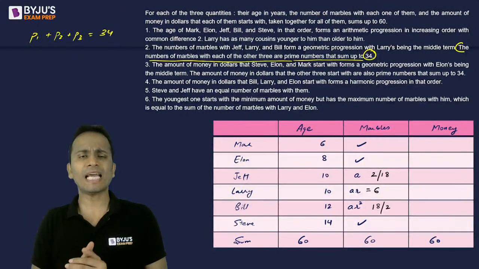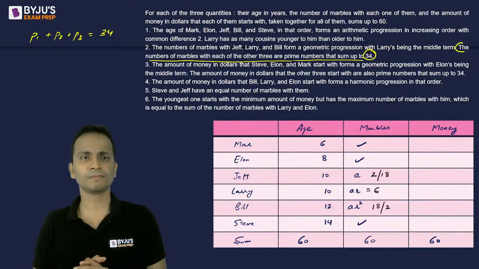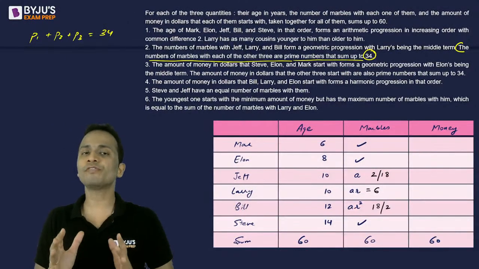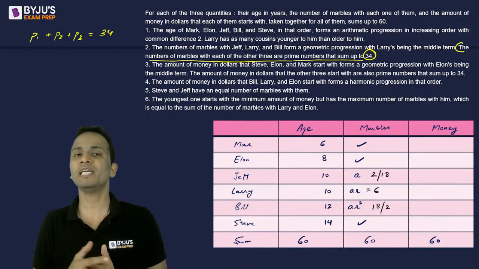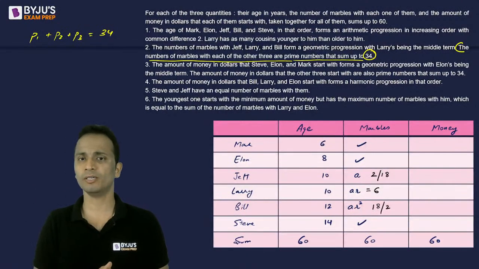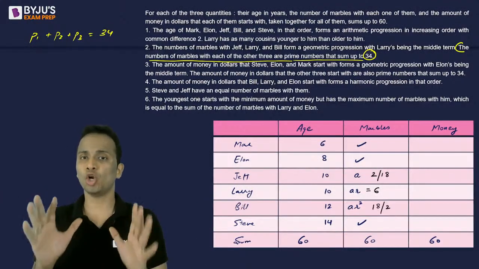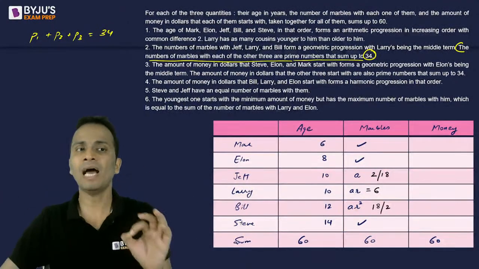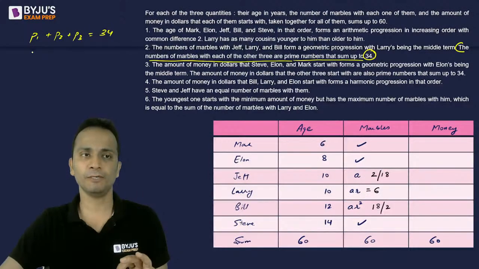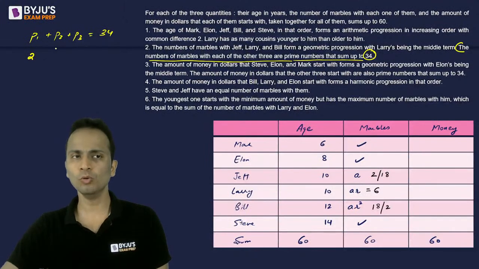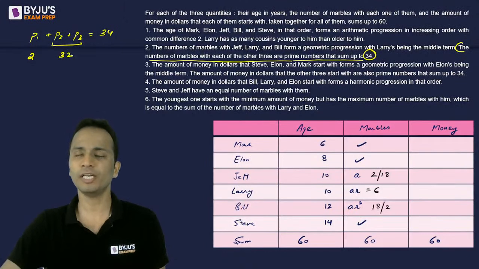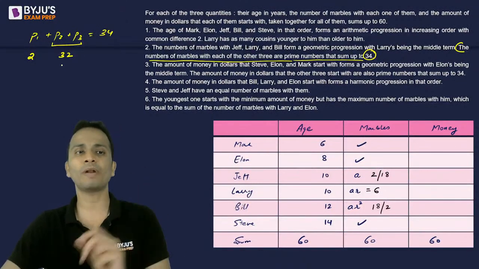For P1, P2, P3, what can be the nature of these? Can all three of them be odd numbers? If all three are odd, then their sum should also be odd. That means all of them are not odd; one of them has to be even. So I'll assume P1 as 2, such that the sum of the remaining will be equal to 32. Now I'll have to write 32 as the sum of two prime numbers.